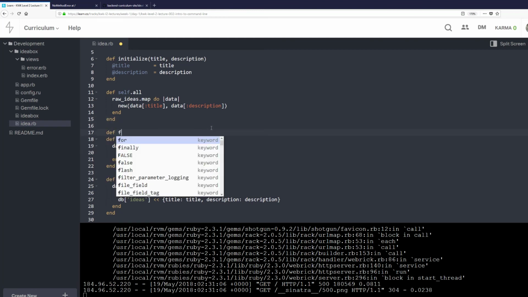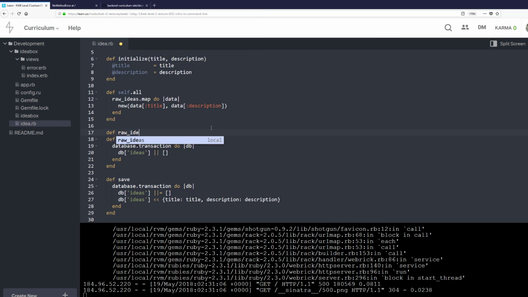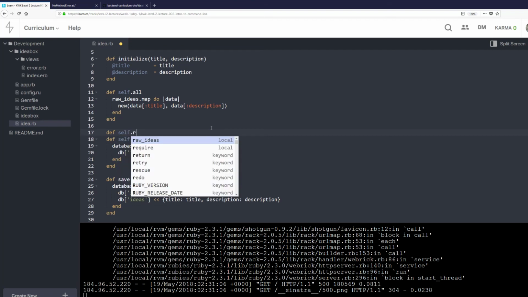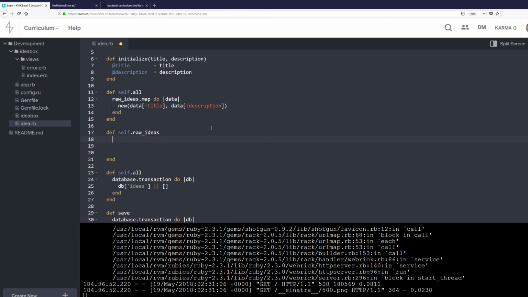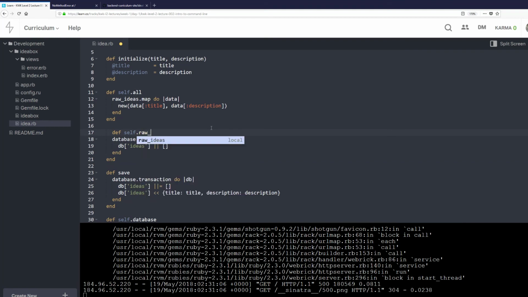And so def raw ideas. And in this database.transaction, I need to change the name of this method. So now the raw ideas method just gives us an array of hashes, and all will convert that into an array of Idea objects.